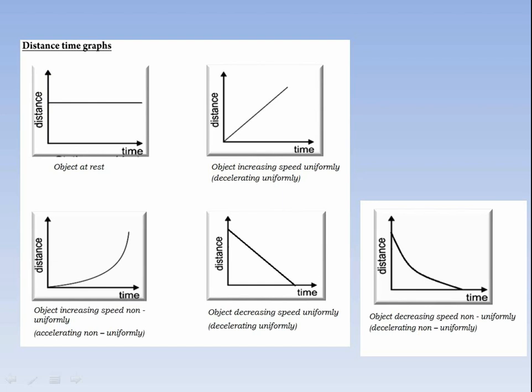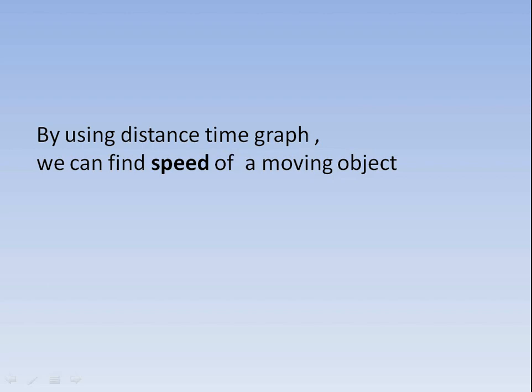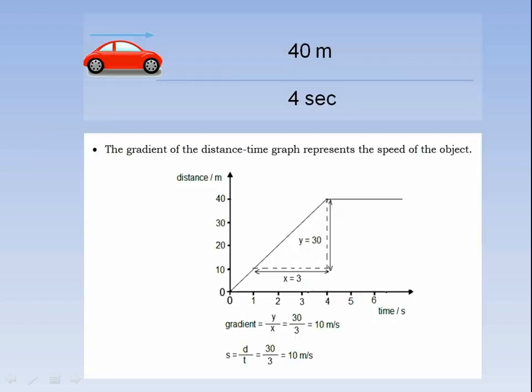Here the question is, why should we use a distance time graph? The answer is we can find the speed of a moving object by using a distance time graph. In this example you can see that a car has to travel 40 meters in 4 seconds. When we have a graph of distance time, the time will be represented on the x-axis by pointing out 1, 2, 3, 4 and 5 seconds.